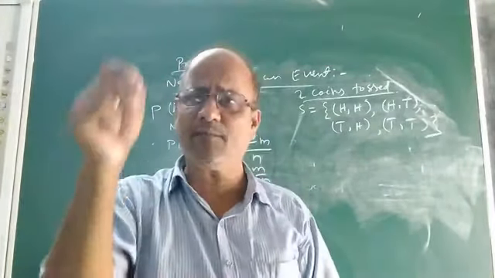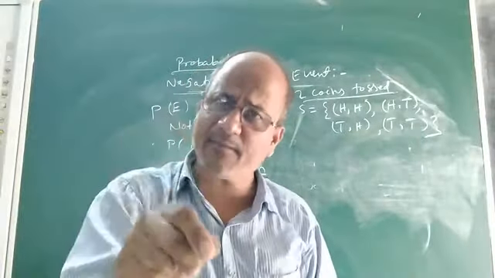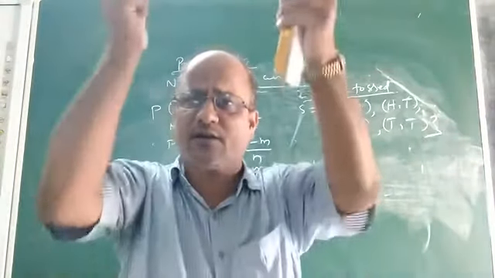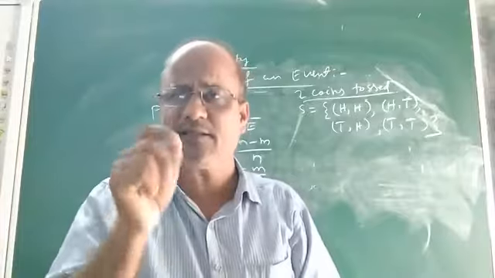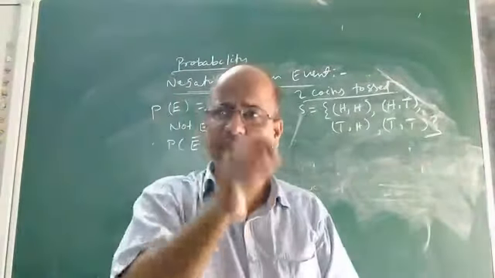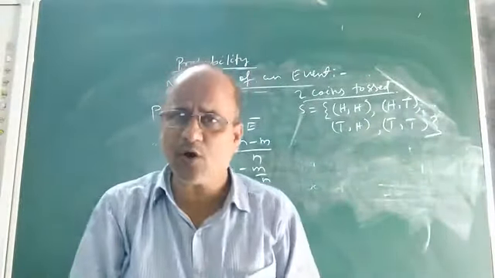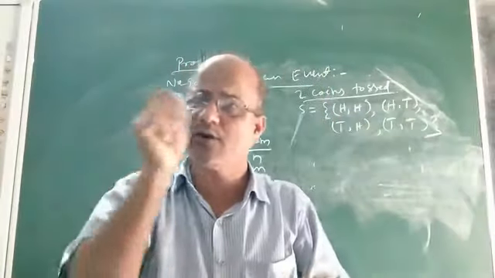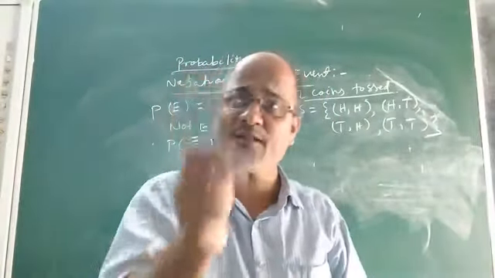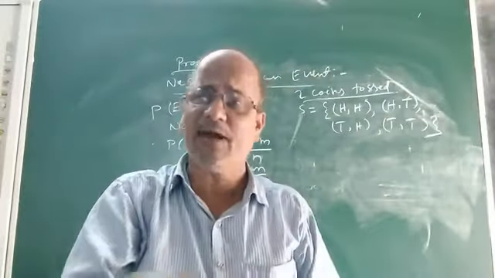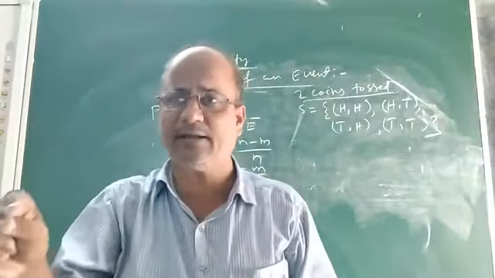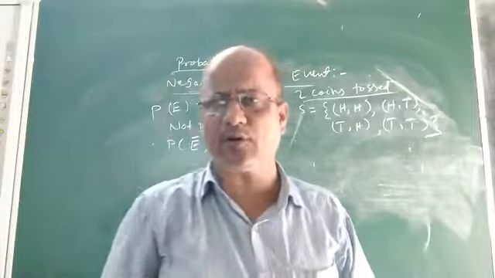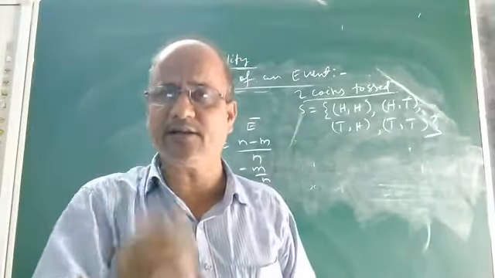Whatever is the total number of outcomes when 2 coins are tossed separately, you will get the same number of outcomes when 2 coins are tossed simultaneously. That is equal to 4. Now, what will happen if we toss 3 coins at a time? Tossing 3 coins simultaneously is also the same as tossing 3 coins separately. In that case, what will be the total number of outcomes? It is 8. How to know?